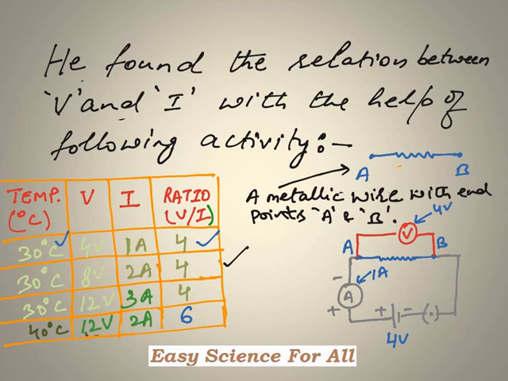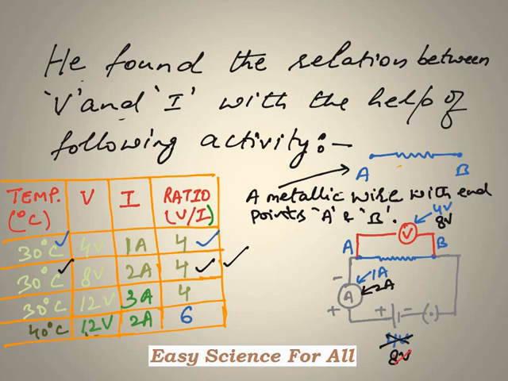In the second case, the 4 volt battery was replaced by an 8 volt battery, and as soon as we did that, the voltmeter reading also changed. The voltmeter reading across the two ends of the wire changed to 8 volt, and the ammeter reading also changed to 2 ampere. So when we found the ratio between 8 volt and 2 ampere, again it came out to be 4. In the second case also, we have kept the wire temperature at 30 degrees Celsius.